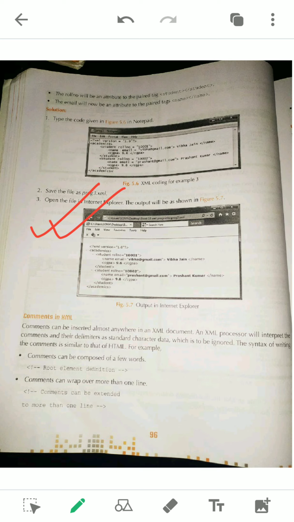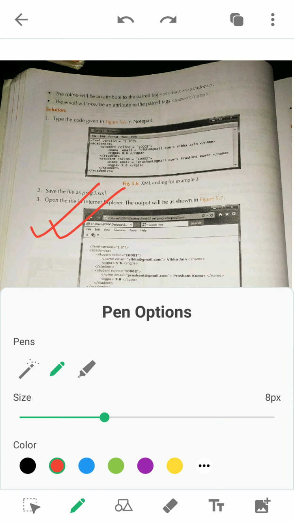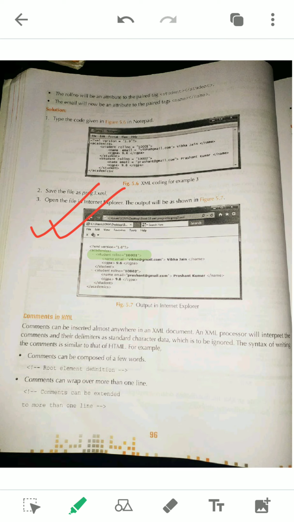But just remember that here an attribute is there. You can see in this line one attribute is there. As I have already told, while you draw an XML tree, the attribute names should not be used. Your roll number is the attribute, so no need to mention it. You only have to mention the tag name, okay, only the tag name. So do this one and try to send it to my WhatsApp.